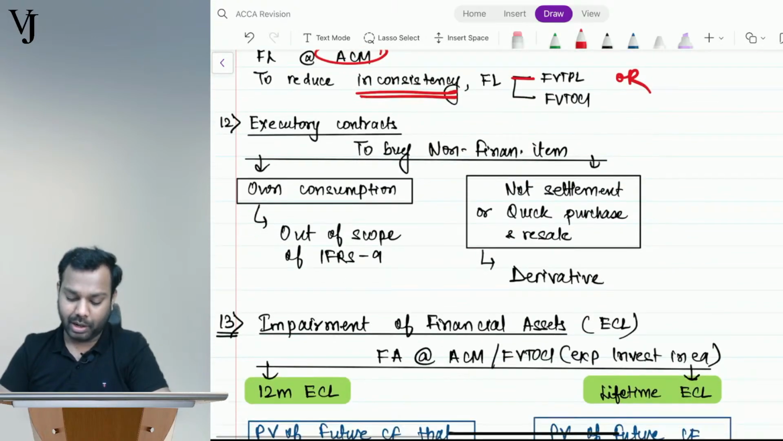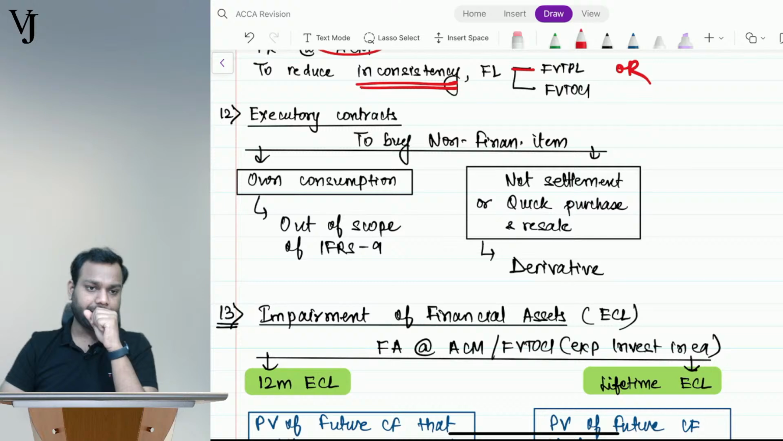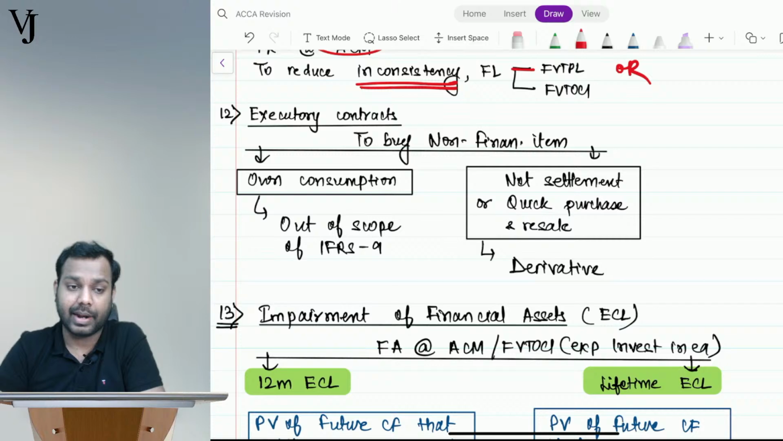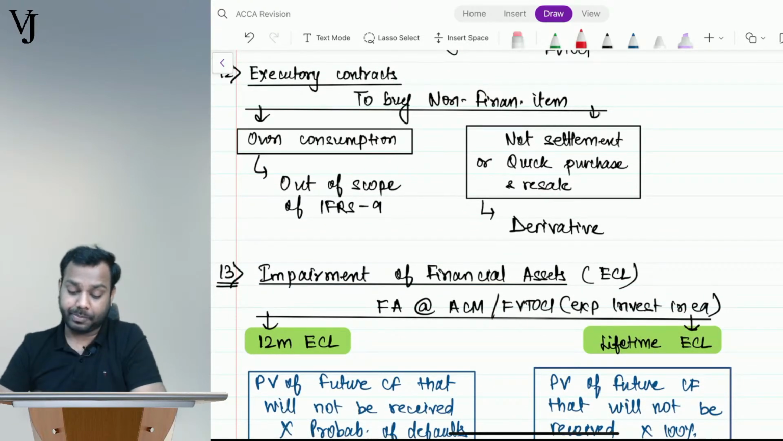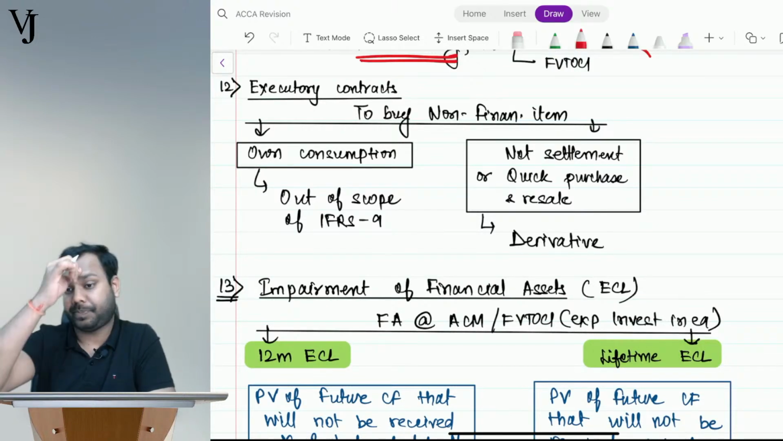Now coming to the executory contracts. Understand, guys. Do we do netting off in the P&L while recognizing? No netting off. Separately we recognize. No netting off. Separately we'll do. Okay. Executory contracts.